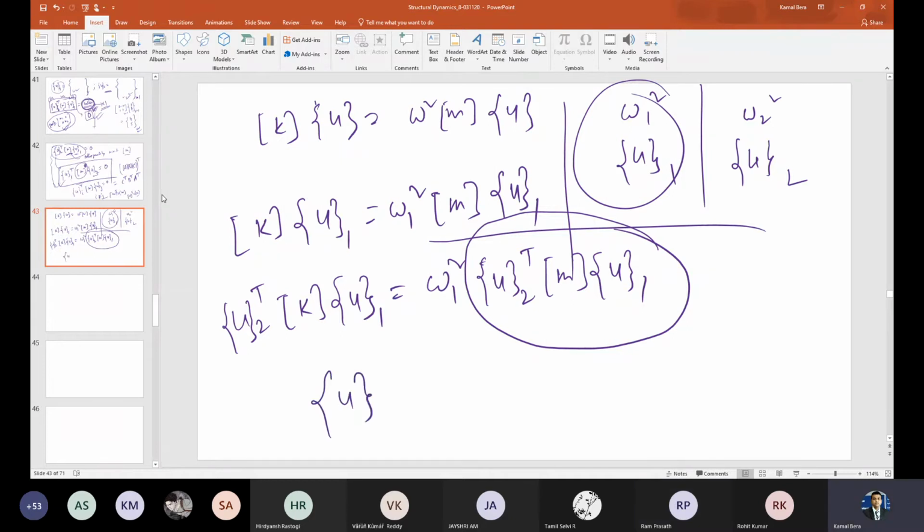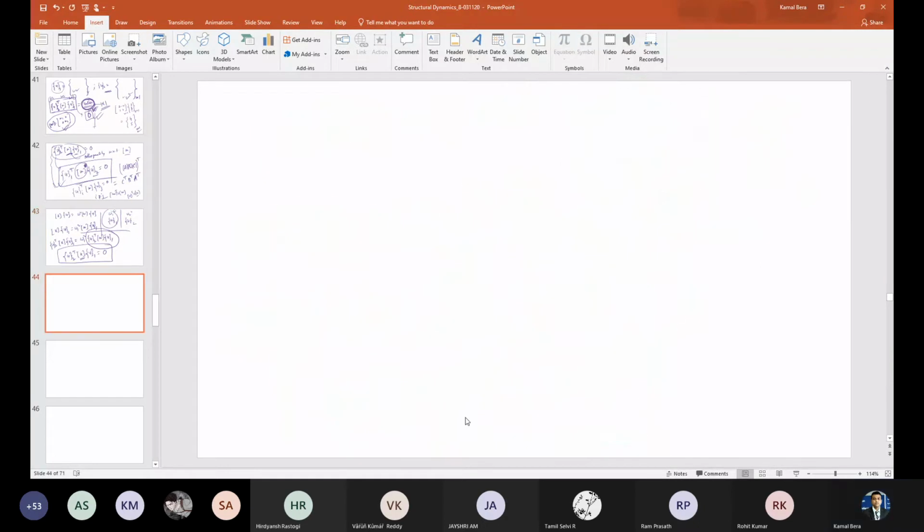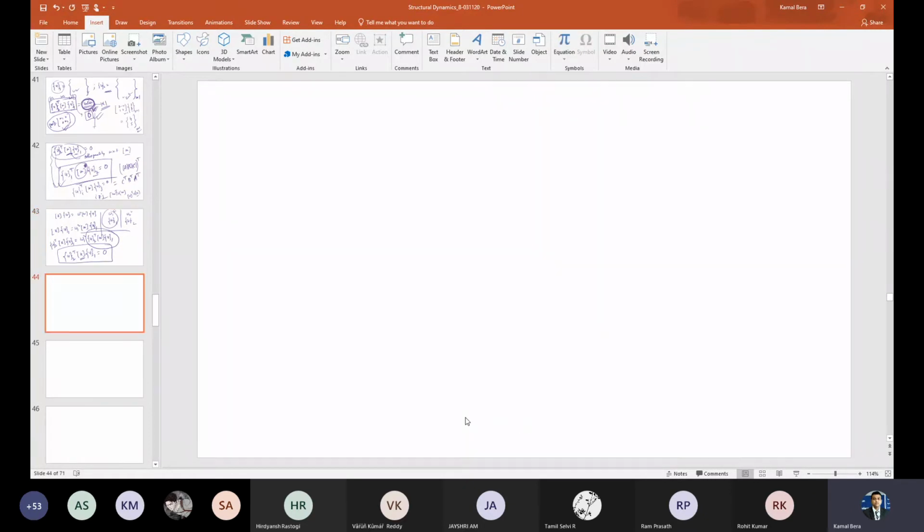So can I write it? Very interesting. You see the mode shapes are orthogonal not only with respect to the mass matrix, but also with respect to the stiffness matrix. Correct? If you take the transpose here also, since the stiffness matrix is symmetric, I can say U1 transpose K U2 equals 0.